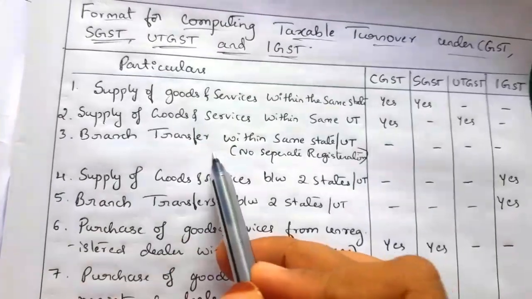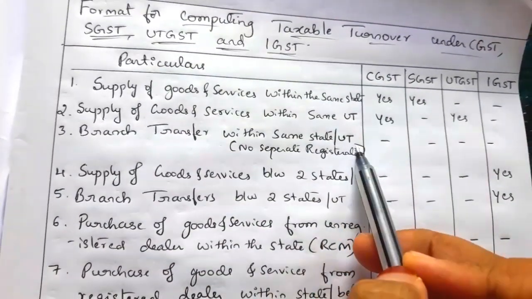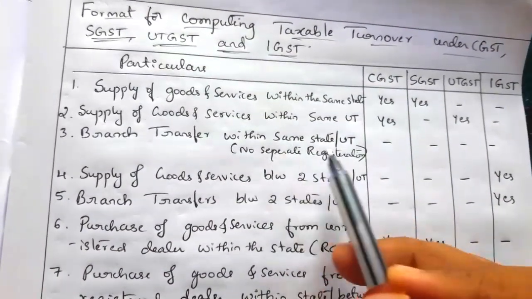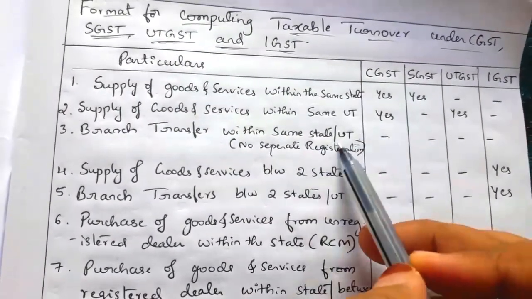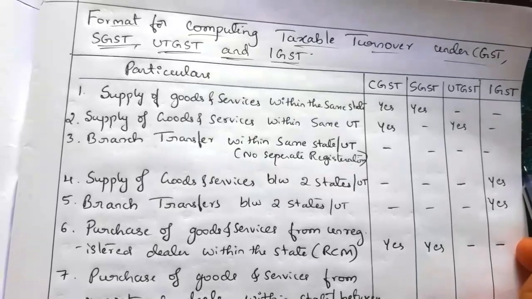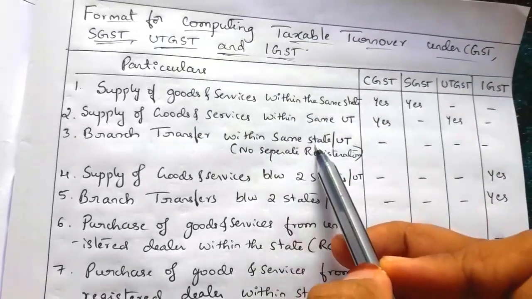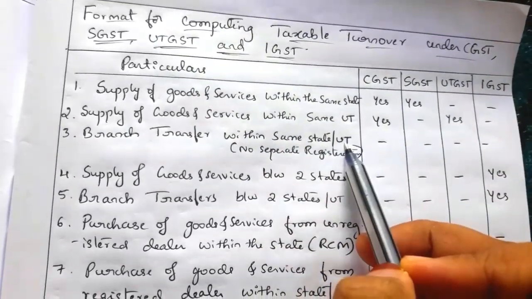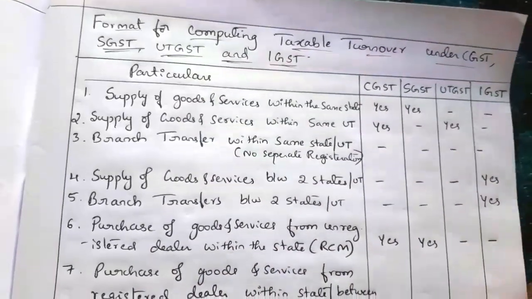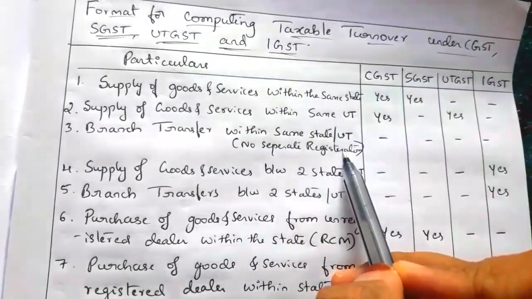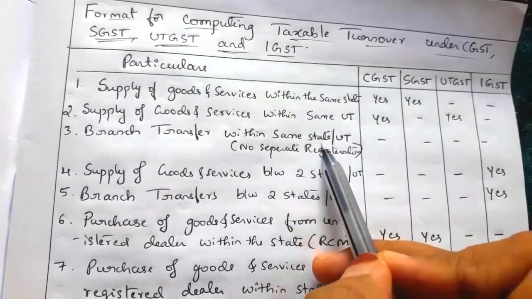Next, branch transfer within the same state or within the same union territory where no separate registration is made. Then for the branch transfer within the state, no taxes will be levied. It is a branch transfer within the same state or a union territory where they have not made any separate registration for those branches.